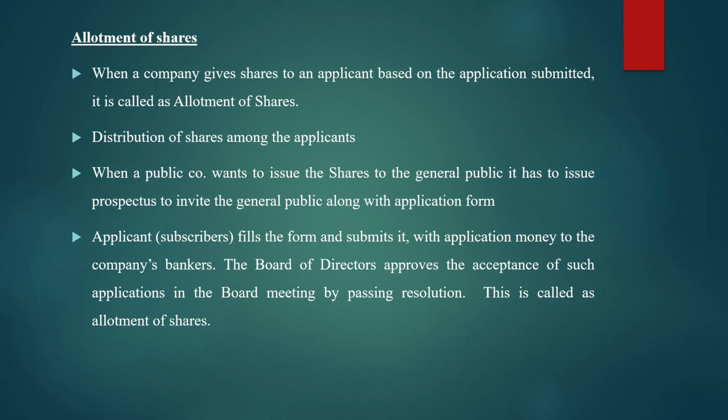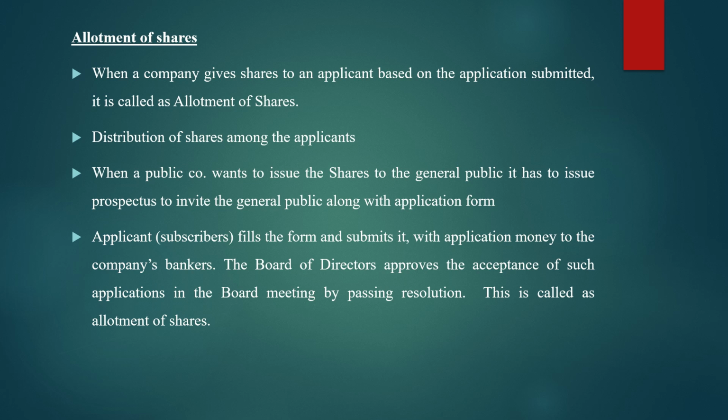Okay. So when a public company wants to issue the shares to the general public, it has to issue a prospectus to invite the general public along with the application form. Now whenever I told you, two types of company are there, private company and public company. Now what about issuing the prospectus? Prospectus is nothing but an invitation which is given by the company for offering the shares. Now, if it is a public company, compulsorily the public company has to issue the prospectus. Means invitation has to be given to invite the general public.